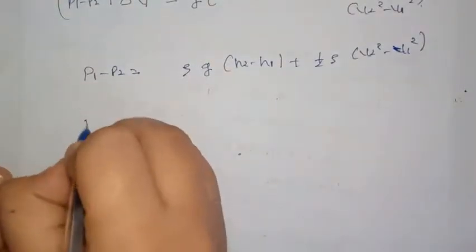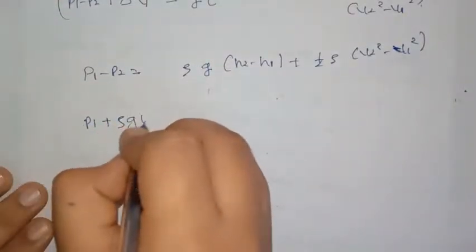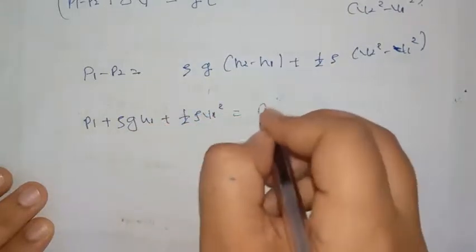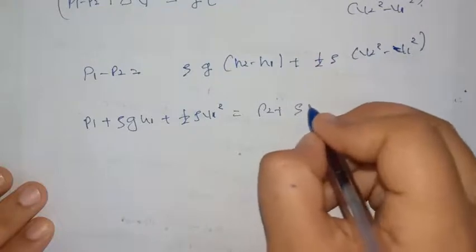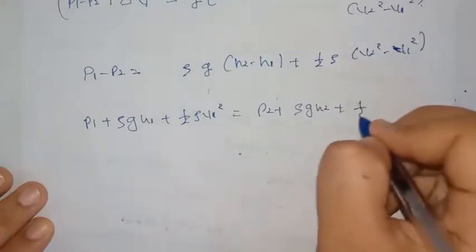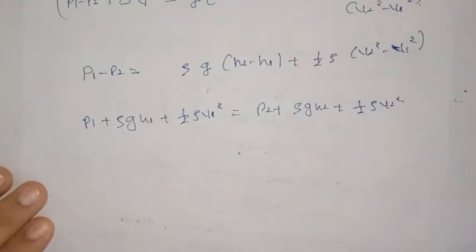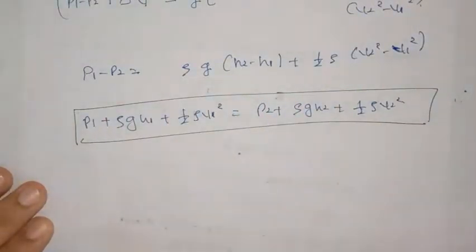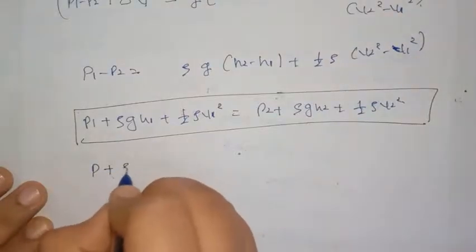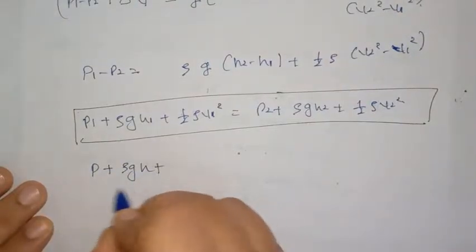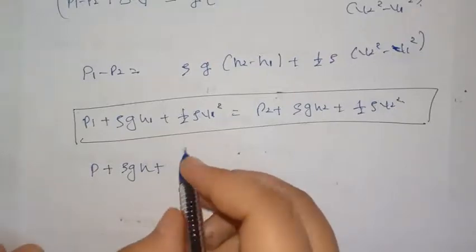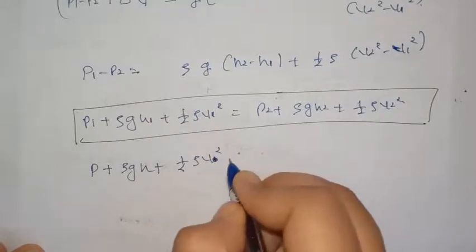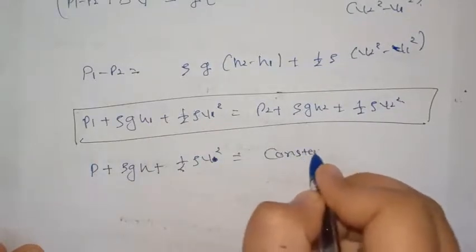From this we can write P1 plus rho g h1 plus half rho v1 square is equal to P2 plus rho g h2 plus half rho v2 square. So pressure plus rho g h, that is potential energy per unit volume, plus half rho v square is equal to constant.